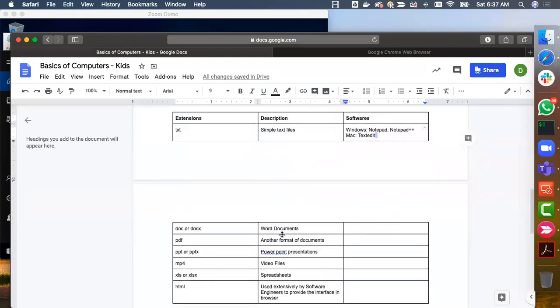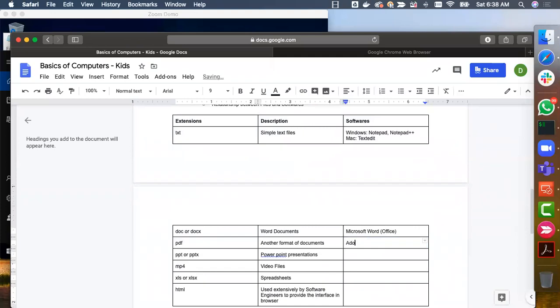For Doc or DocX, we use Microsoft Office or Microsoft Word, which comes as part of the Office. For PDF, we have something called as Adobe Acrobat Reader. If you just want to read the files which are in PDF format, these readers are free and you should be able to download and install. If you don't have Adobe Acrobat Reader on your machine, go ahead and install it.